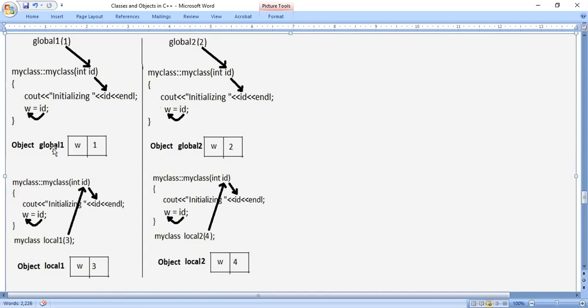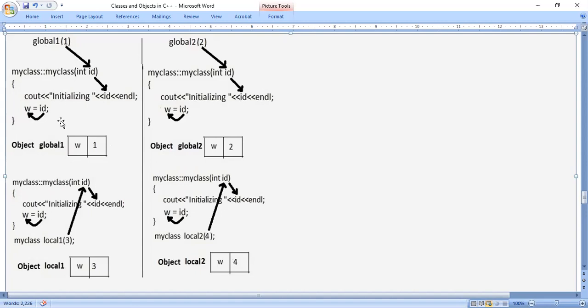And for object global one, for variable W, value is one. In this way, you have to understand. Global one is an object which is created. For that global one object, we have the variable W, data member W. For data member W, value is one. So this is the working of the first object, that is global one. Understood?